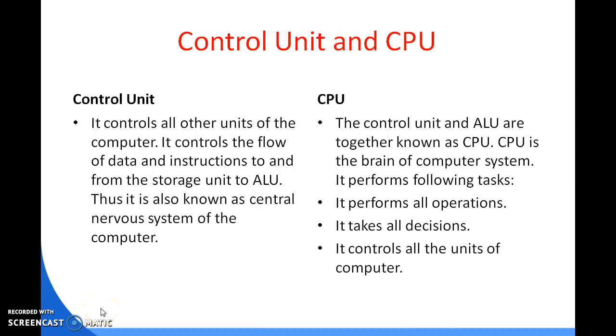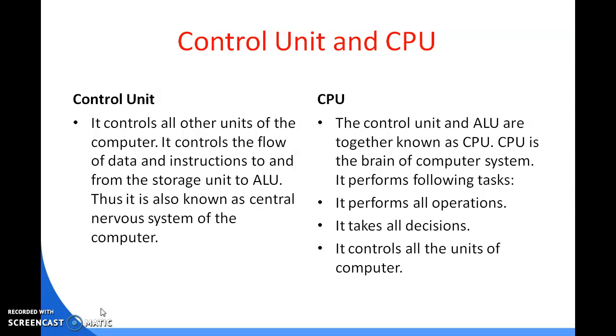Okay, so next is your control unit and the CPU. What is the control unit? It controls all other units of the computer. That means it is the unit that controls the entire process of the computer system, the entire components of your computer system.